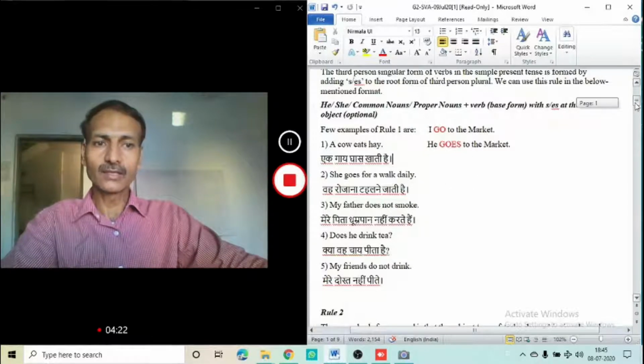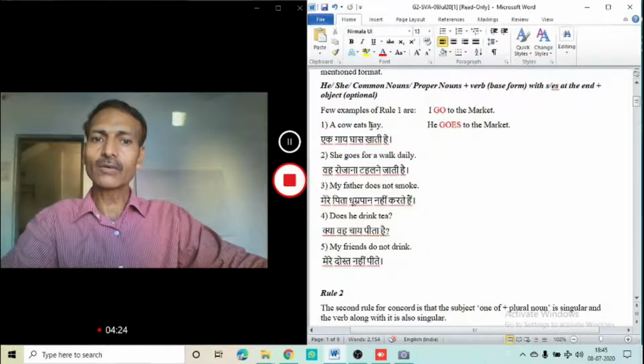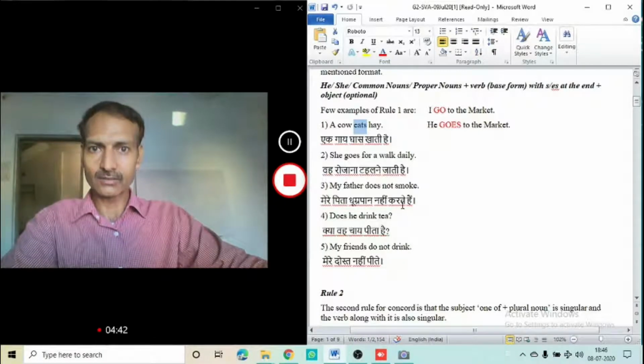Now there are certain examples you can see. A cow eats hay. So cow is singular noun, and with eats, if we see eats, in fact the root word is eat, it ends with t. T is consonant, so consonant takes only s, not es. Remember that, this s. We have one more. My father does not smoke.